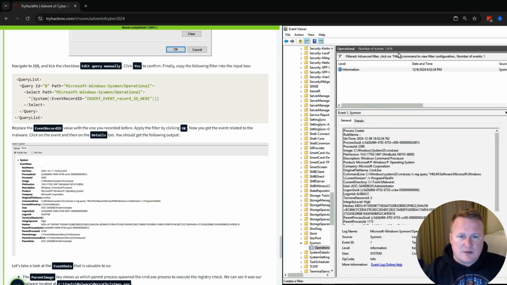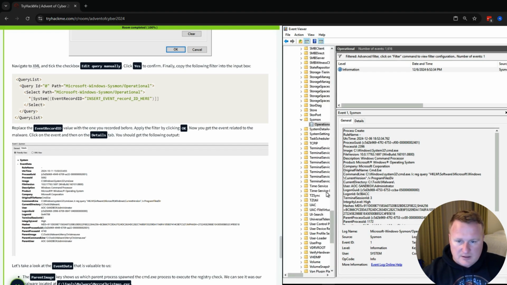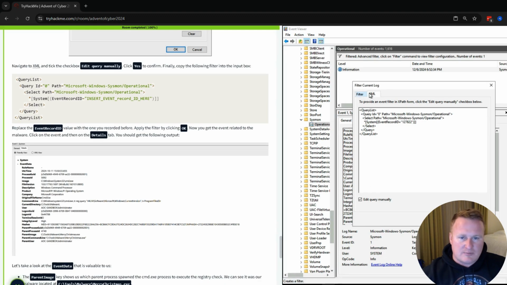For example, the one I used for my example was 127822. As I came here into the YARA rule, from the top you're going to go into Applications and Services, Microsoft, Windows, all the way down to Sysmon, and then Operational. That's going to show you a bunch of different detections and everything that occurred, file creations, other processes. But we're going to go over here to events. And I lied. We're going to go to Filter Current Log. It should put you into the filter section right here, but we're going to go into the XML and edit the query manually.